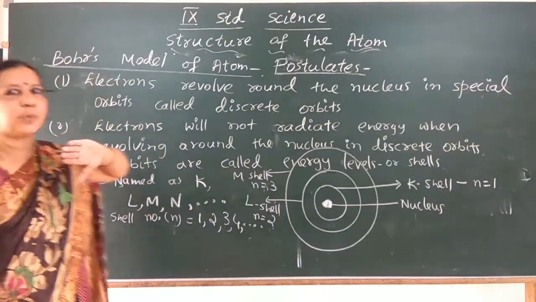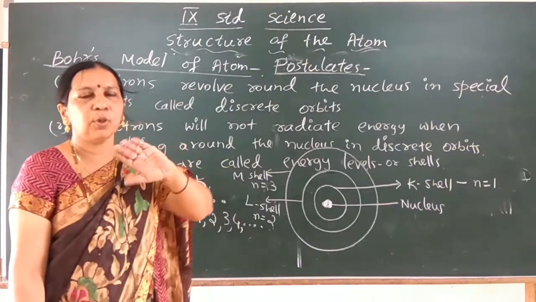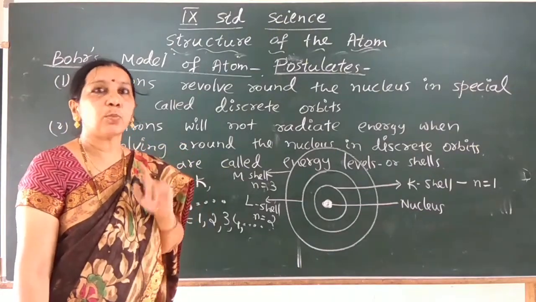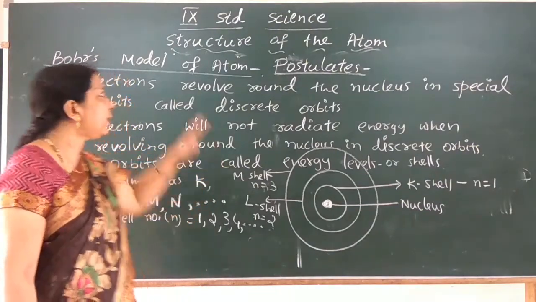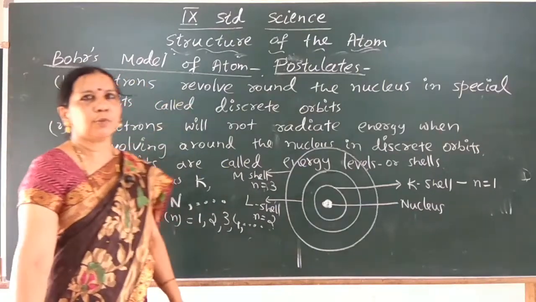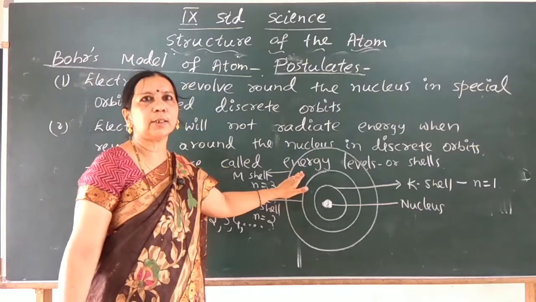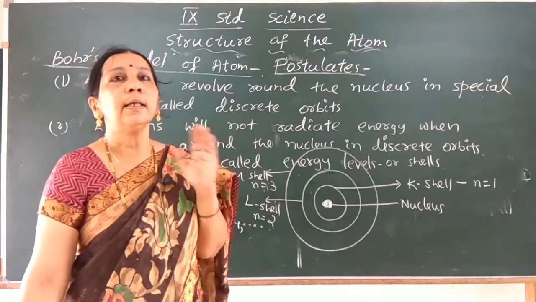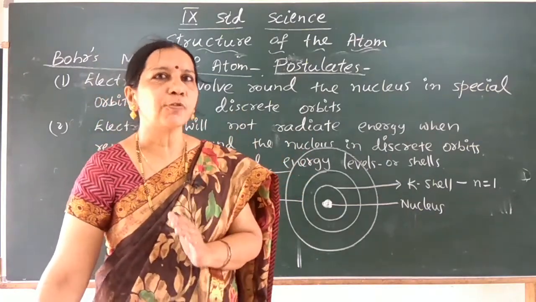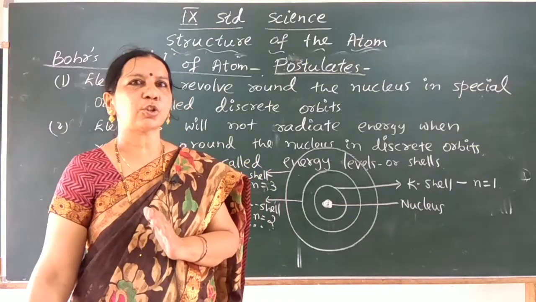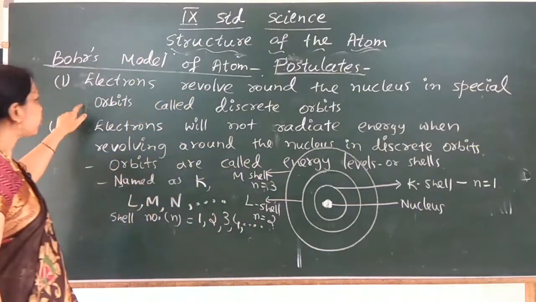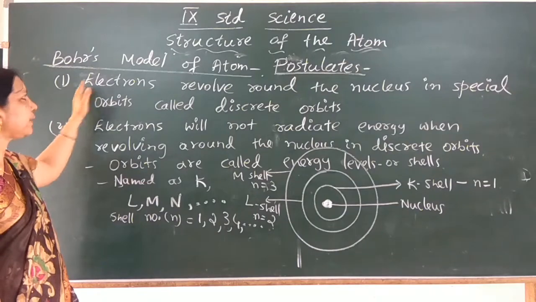So this is how Niels Bohr explained his model of the atom. At least remember Bohr's model of the atom. It is very important. This diagram is also very important, so draw it in your classwork. The features or postulates of Bohr's model of the atom are also very important. What are the postulates?